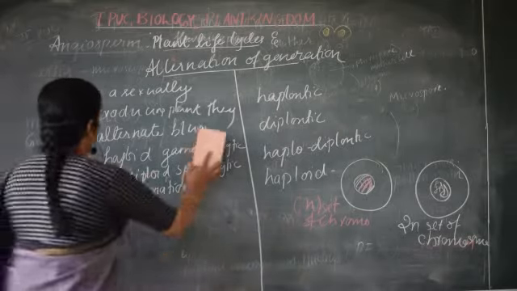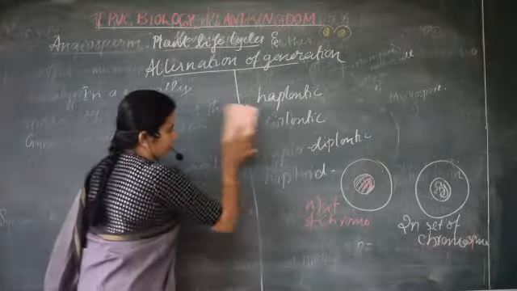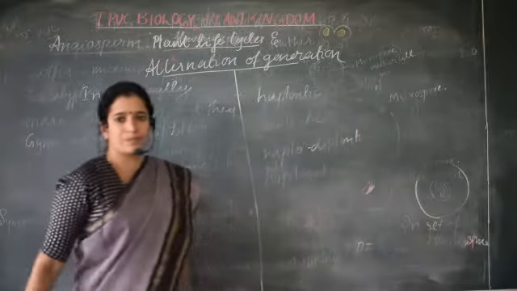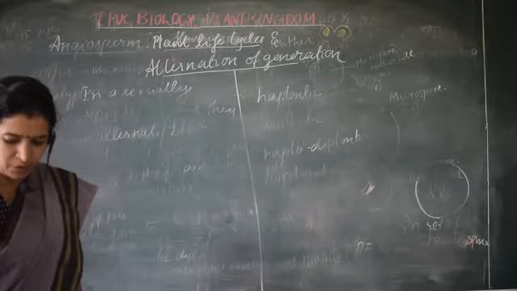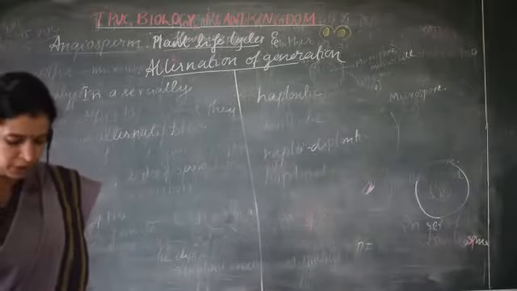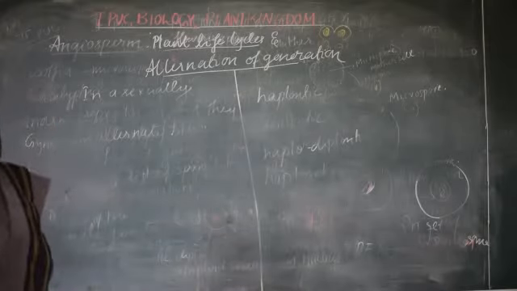So draw that structure of haplontic, diplontic and haplodiplontic. You have to draw three circles to show the three types of life cycle.